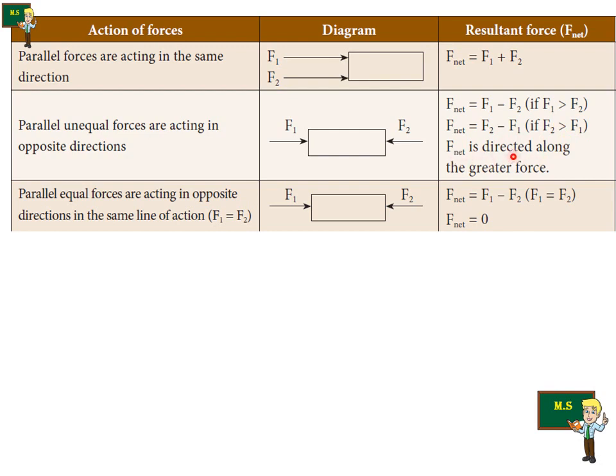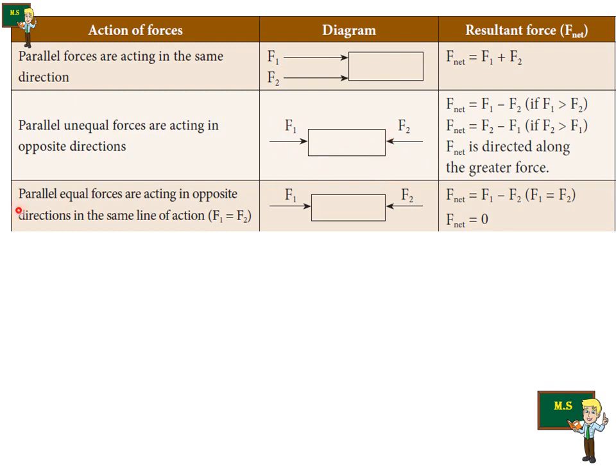F net is directed along the greater force. If either F1 or F2 is greater, then the box will move in that direction.